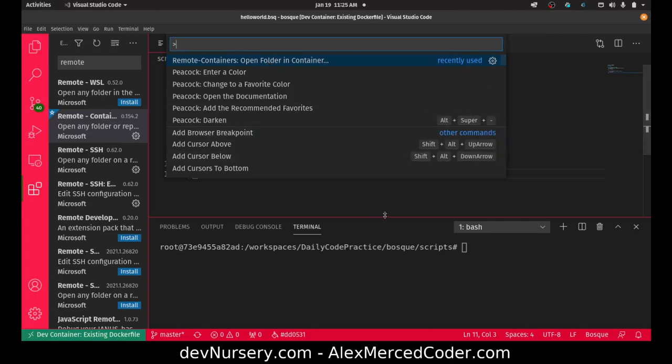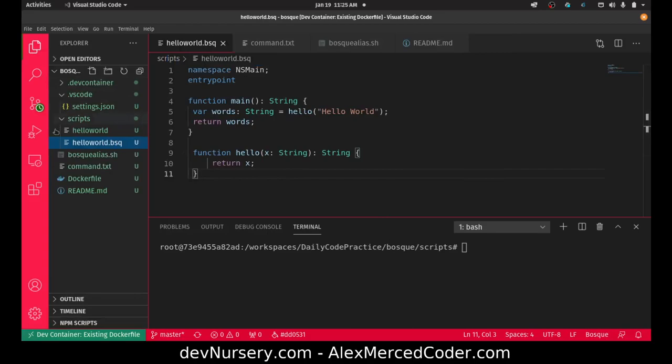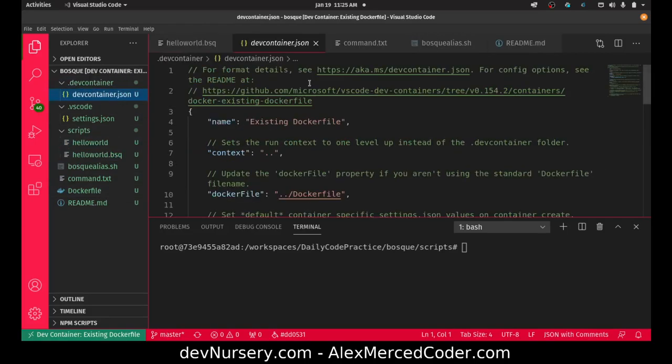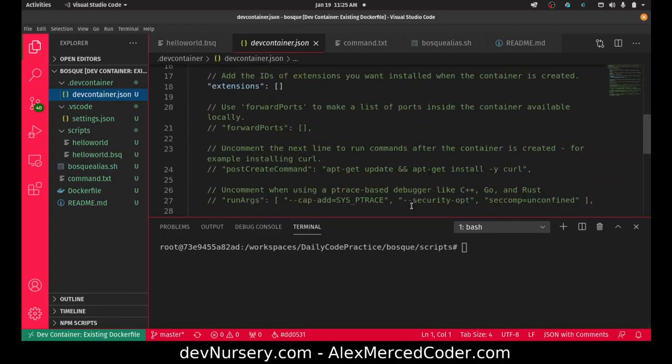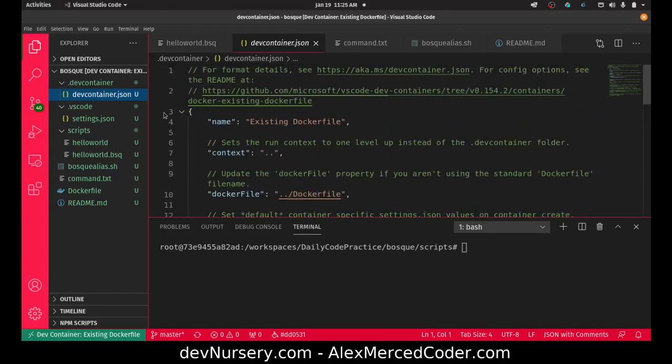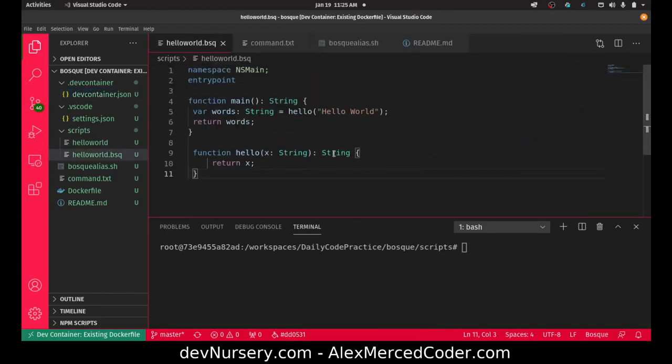And I chose the Docker file. You can choose the Docker file if you have a Docker file in the folder. So I'm like, okay, hey, I want to open it. What it does is build a container based on the Docker file in there, and then open it. And then it creates this dev container file, which tells VS Code the next time you open this folder what container this folder is going to use, and basically you don't have to think about it again. Okay?